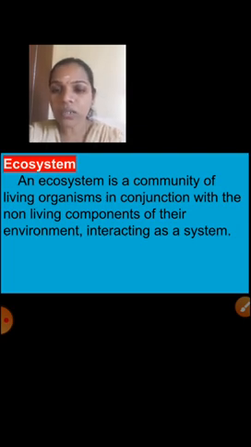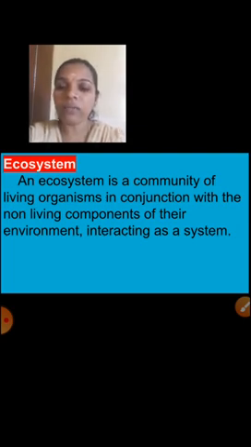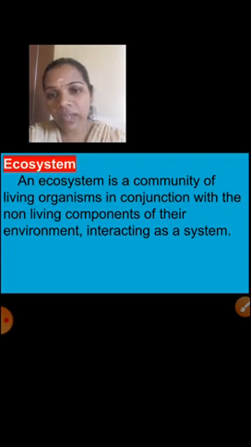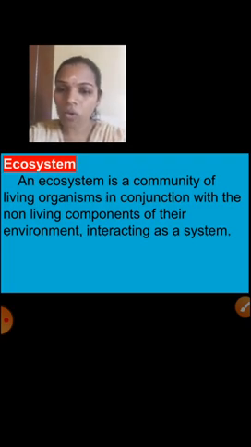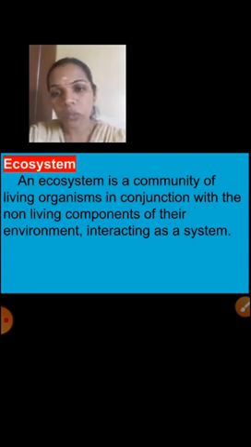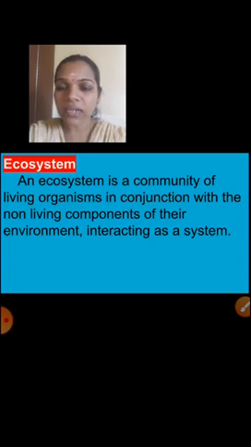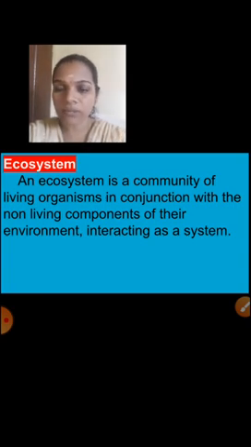A community of living organisms with non-living components, interacting as a system. That is called what? Ecosystem. An ecosystem means living things and non-living things interact with each other.